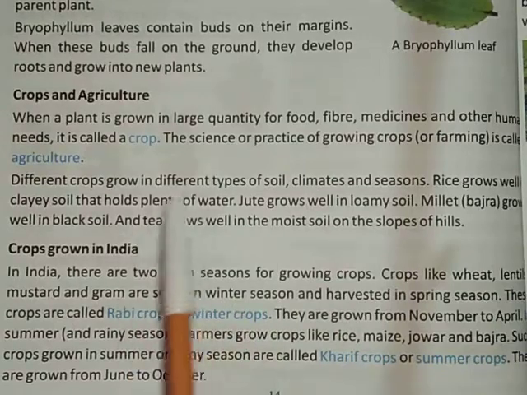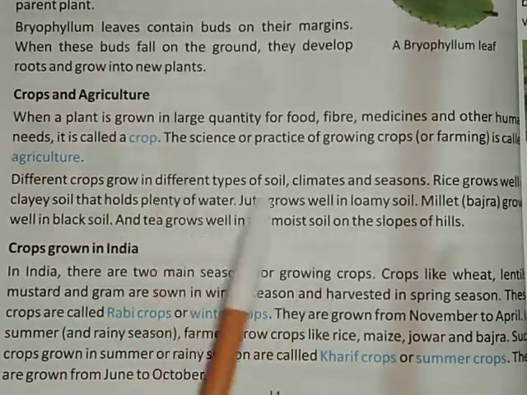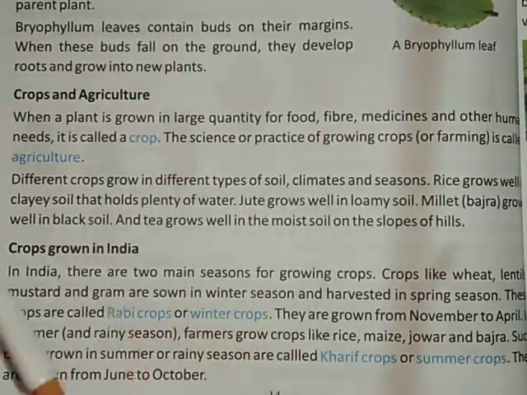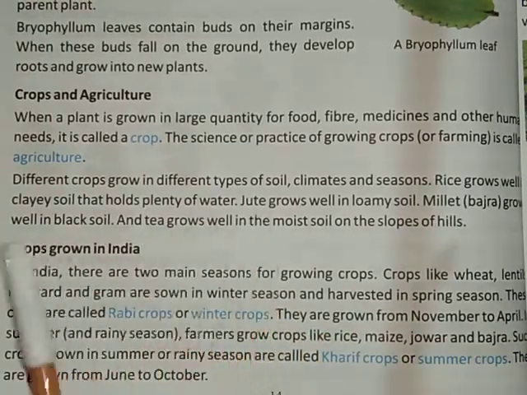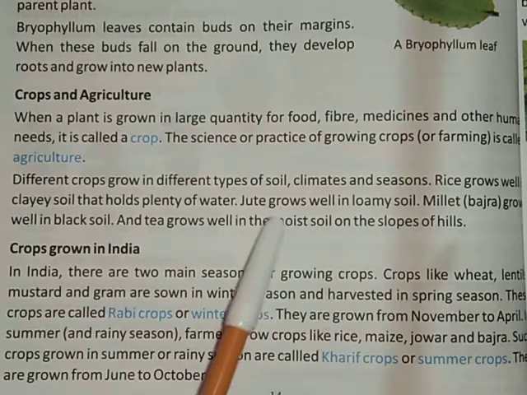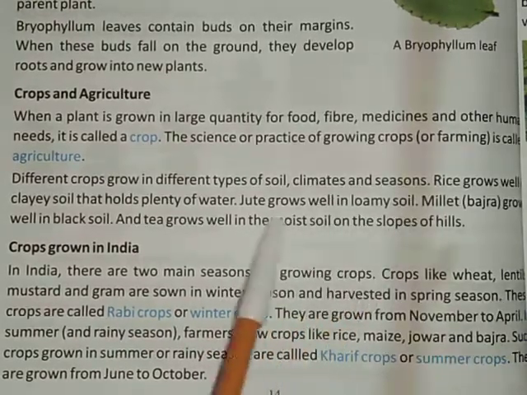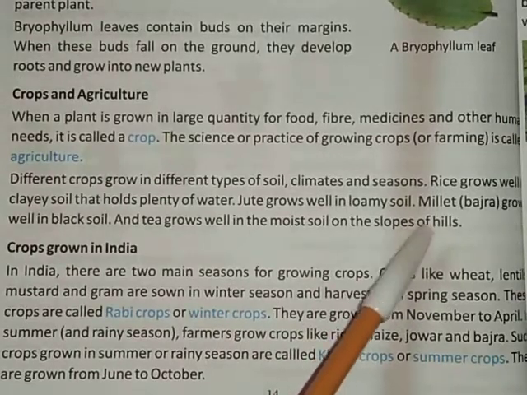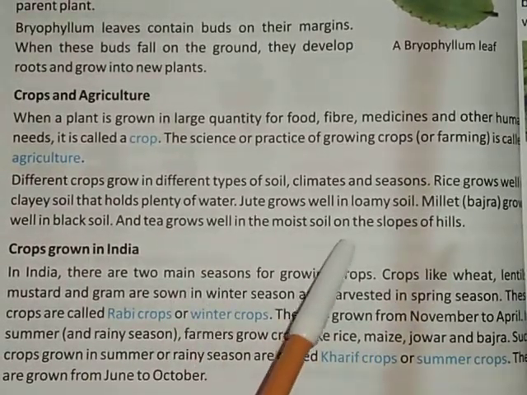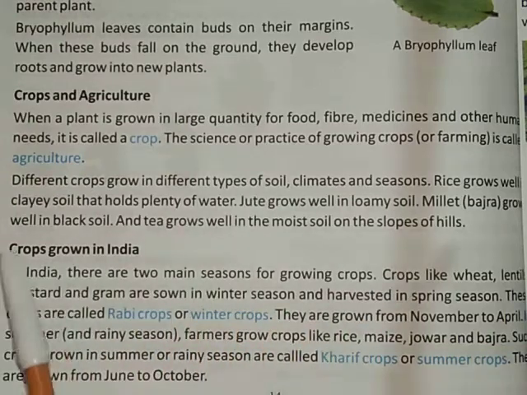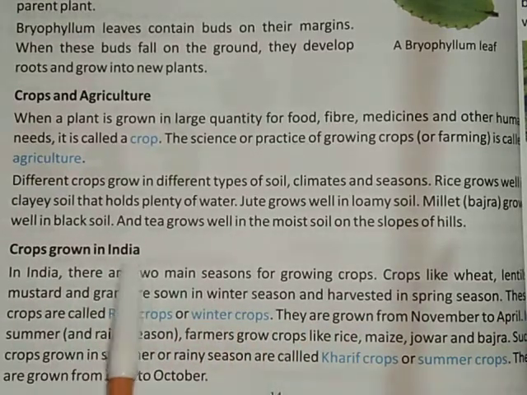So every type of crop needs a different type of climate and also soil, according to its characteristics. So jute needs loamy soil, bajra grows on black soil, and tea grows on moist soil. Clear? Okay, the crops grown in India.